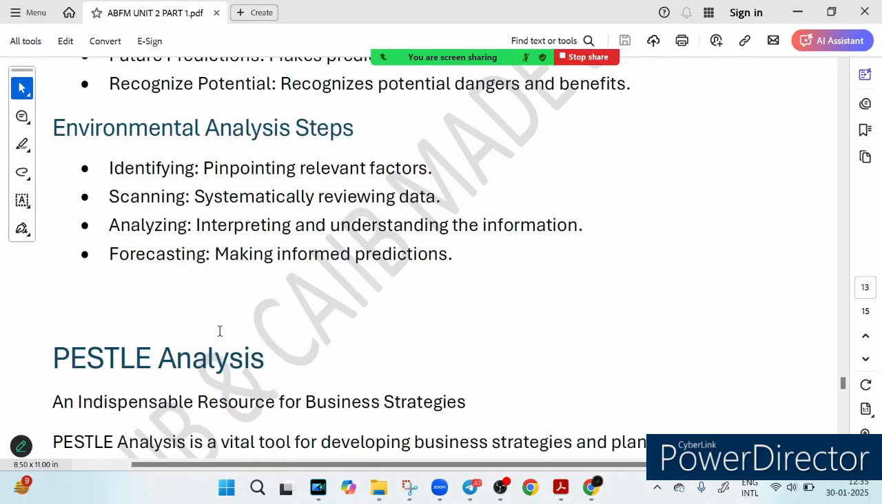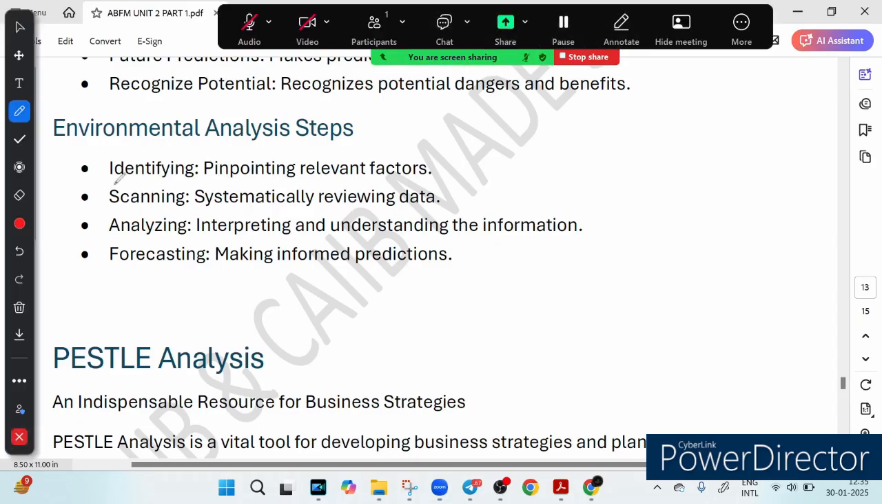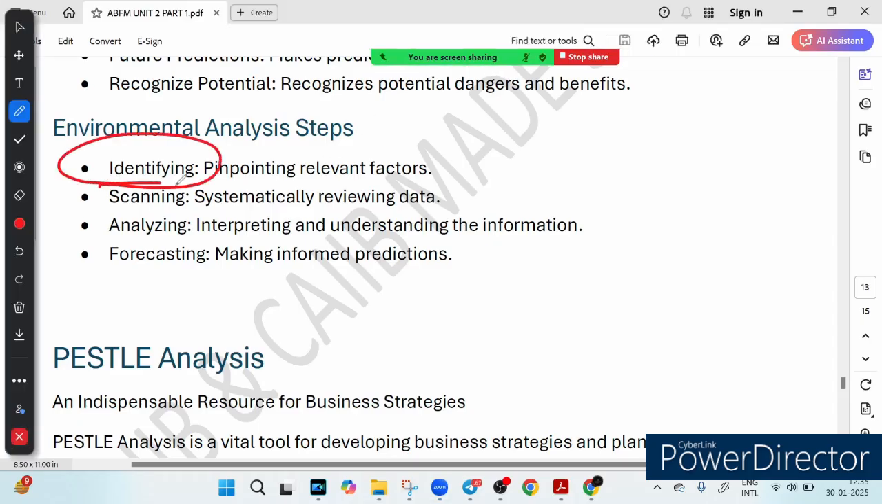Now what are the steps under it? There are 5 steps. Let me talk about it. Super important from examination point of view. So first thing first, environmental analysis is not just about collecting random data. There is a step-by-step process to it. The first thing is identifying. Means what? Just like how you identify what topics to study first for CIIB, businesses identify key factors affecting their environment. What is happening around them? Market trend, consumer behavior, competition. This is called identifying.